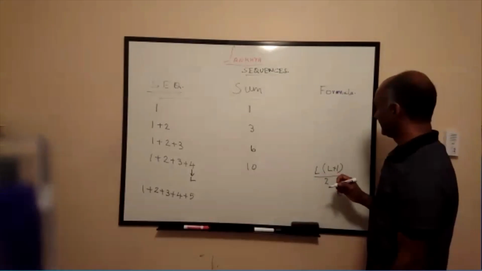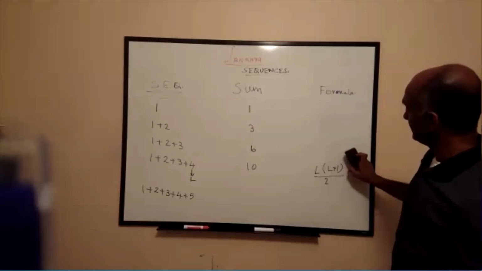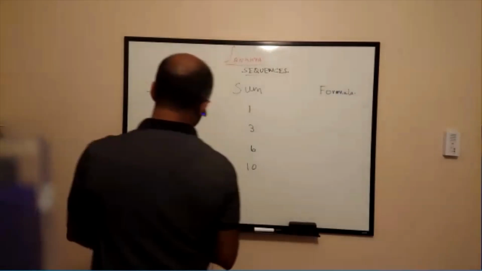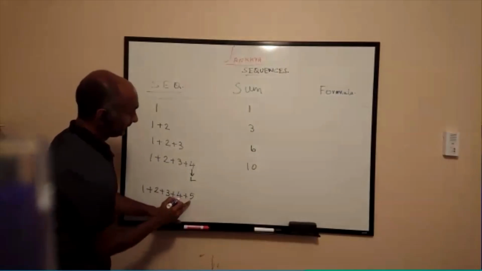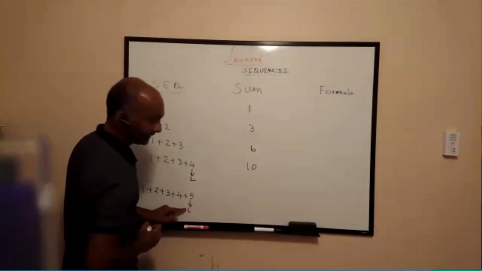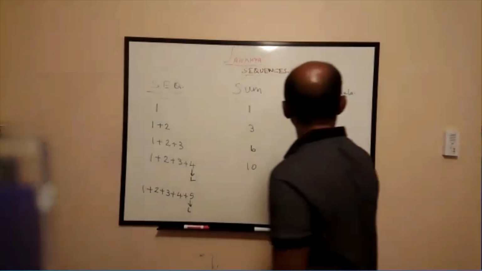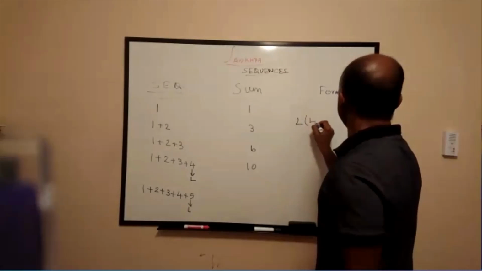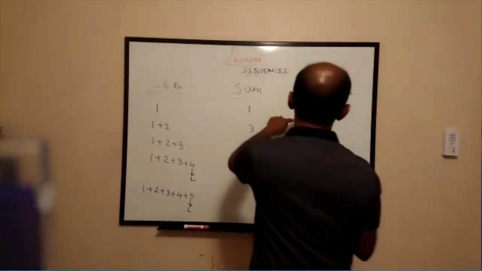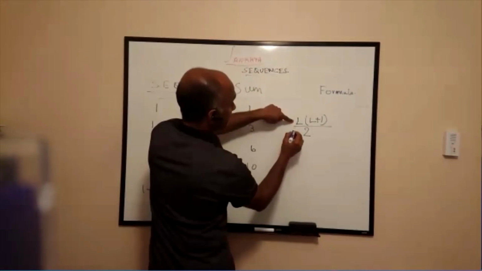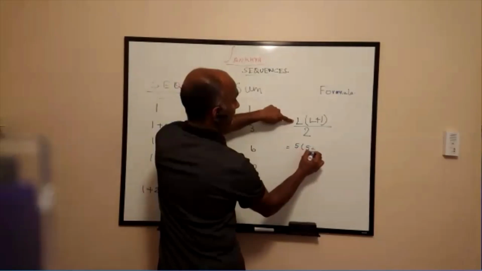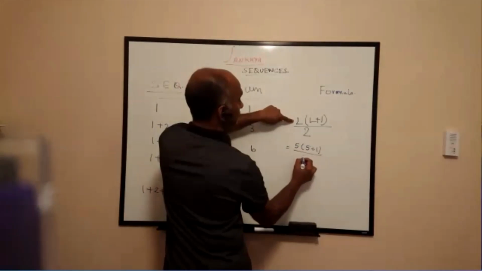Okay. So Aditya is asking me to slow down and make it explicit. What I'm trying to say is L is 5. So L times L plus 1 by 2 becomes 5 times 5 plus 1 by 2.